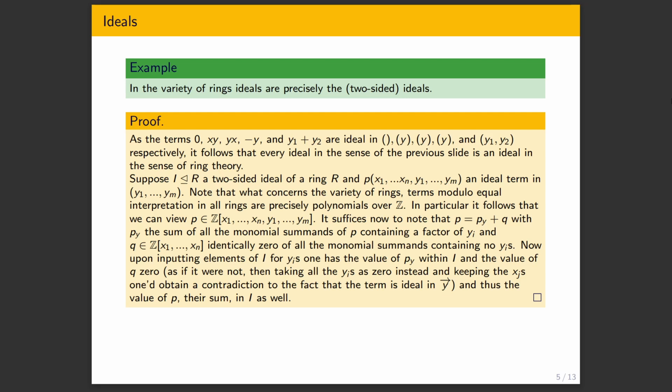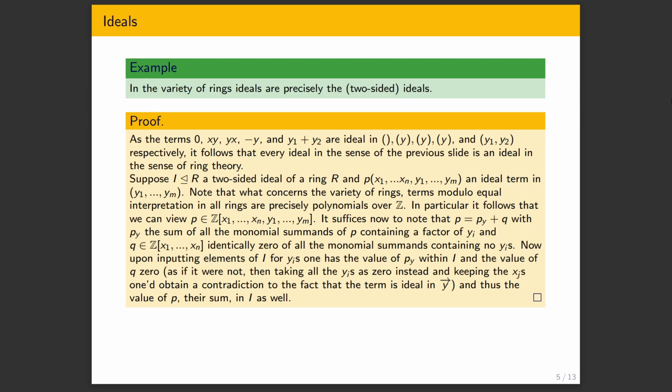Now, the converse, to show that every two-sided ideal is an ideal in the sense of universal algebra, we can do this as follows. We suppose some two-sided ideal of a ring. The useful observation to make here is that terms, as far as rings are concerned, can be thought of as polynomials with coefficients in the integers. Anything we can do in the language of rings is add, multiply, take 0 or 1, etc. And this is precisely describing taking polynomials with coefficients in the integers. Intuitively, the integers are the initial ring, so that follows.